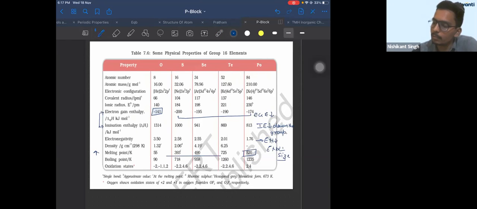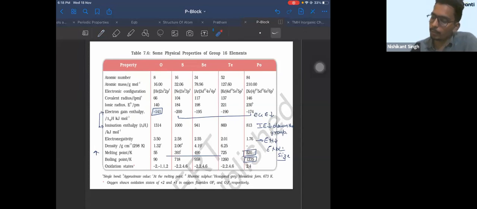So that means in this, which structure is weak? Polonium's structure is weak. Therefore its melting point and boiling point are low. Okay? Low doesn't mean lowest. It is less than the previous element. Okay? They can ask you the order of melting point also. So better prepare the order of this.